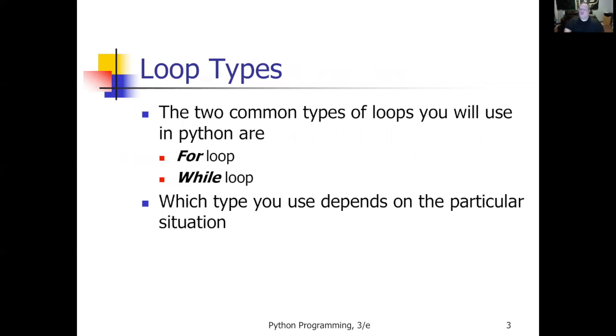All right, so we've talked about for loops so far, and for loops are when we know specifically we've got a sequence of values. We want to step through or increment through that sequence of values, like counting from 0 to 10, or I've got a list of values, and I'm going to look through each value in the list. A for loop has a fixed number of times it's going to repeat, and it's only that number of times. A while loop is different. We'll look at how it's different in a little bit, but which type of loop you use depends on your particular situation and your needs.